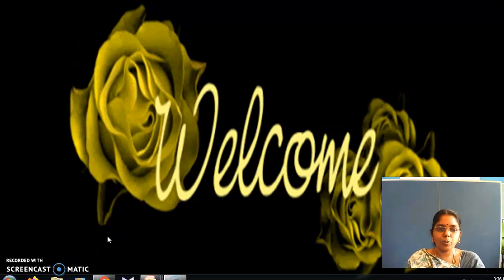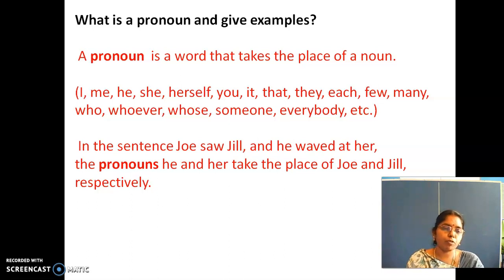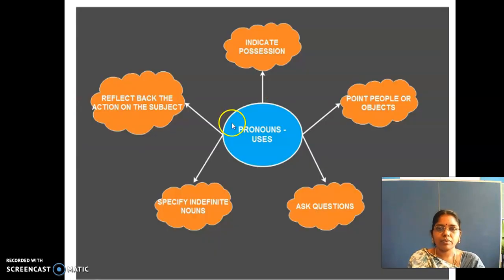Children, do you know what topic we are going to continue today? Yes, it is grammar, pronouns, right? You all have seen that in the last session, right? Do you understand, dear? Do you have any doubt in pronouns? Let's have a small recap of what a pronoun is. A pronoun is a word that takes the place of a noun, right? Here are some example words for a pronoun.